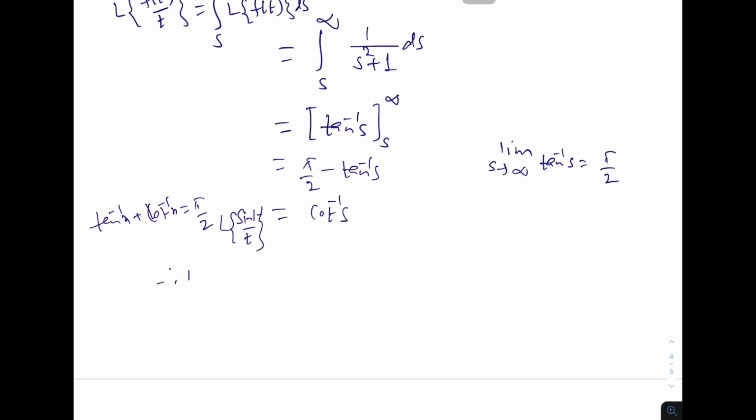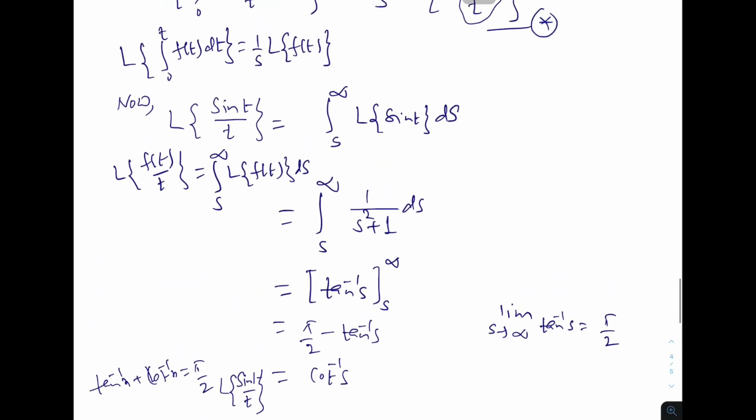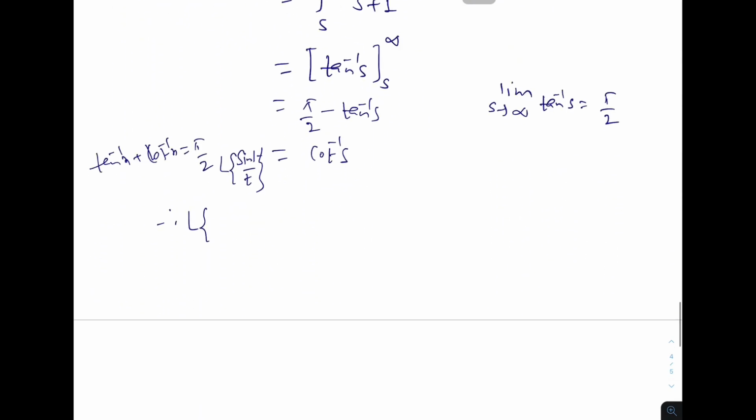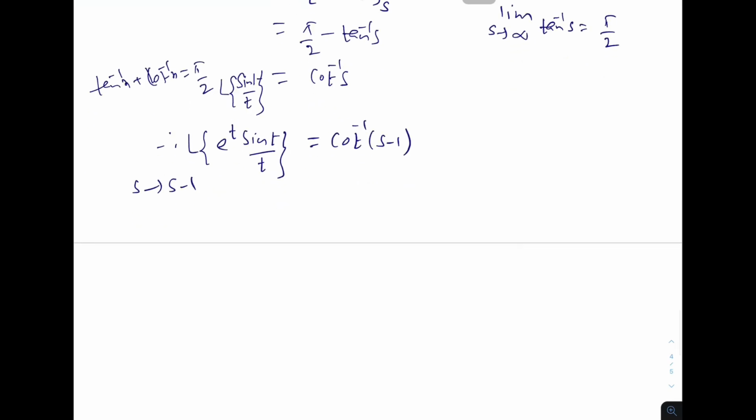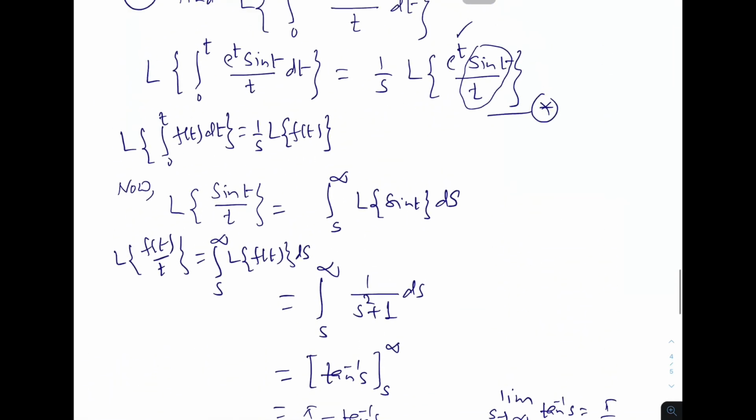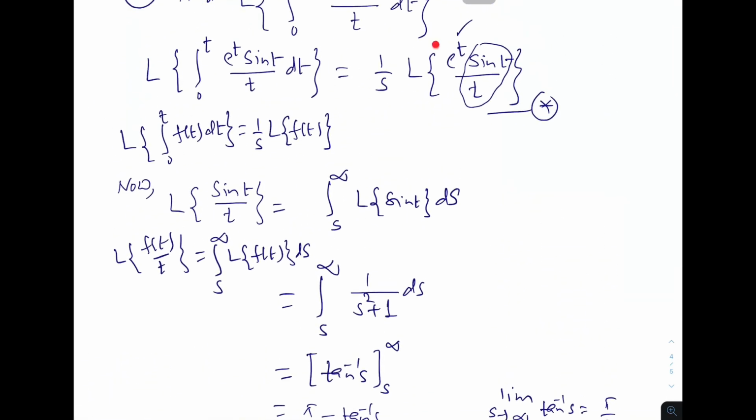But we want Laplace transformation of e power t sin t upon t. So by first shifting theorem, s changed to s minus 1. So that is nothing but cot inverse (s minus 1), and therefore by this result now we found this part.